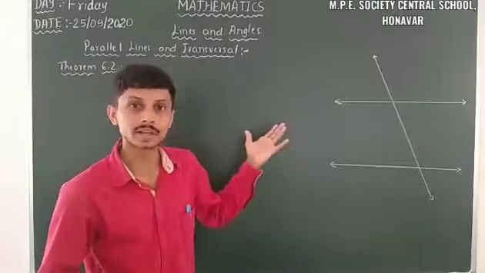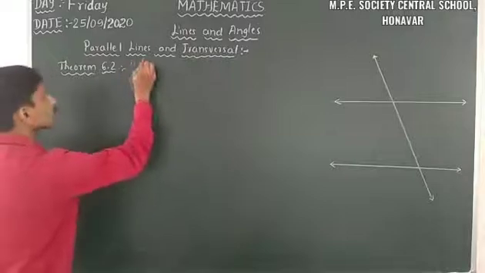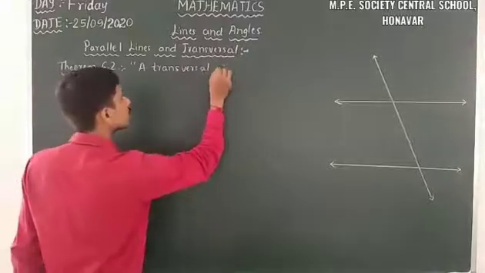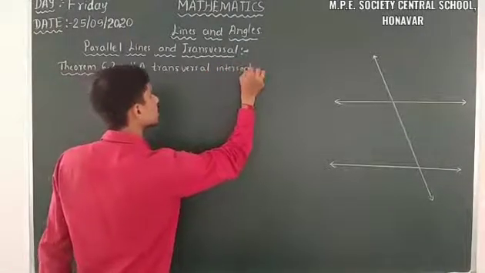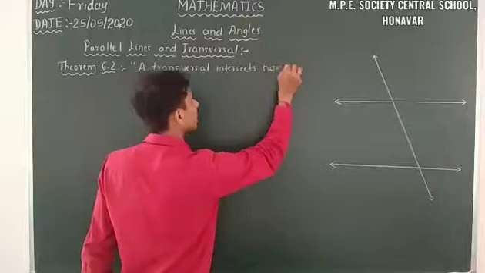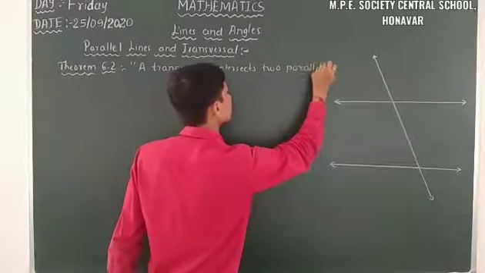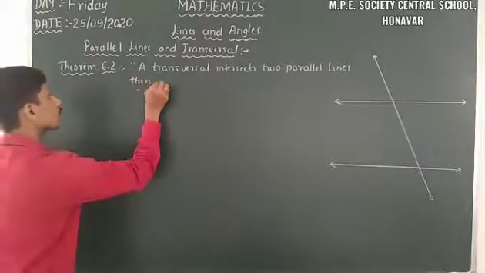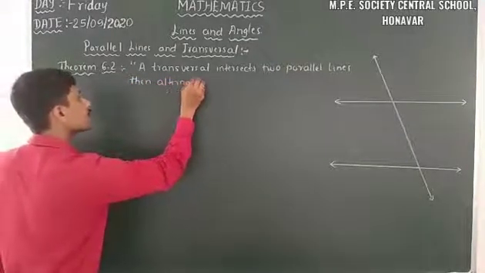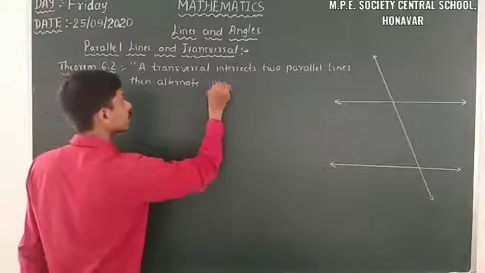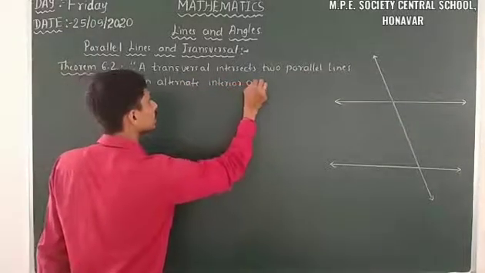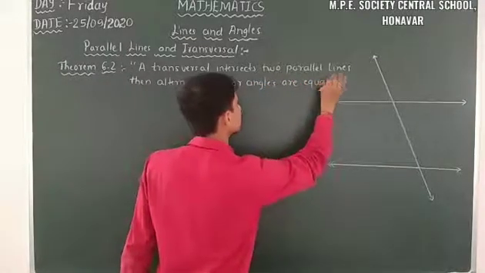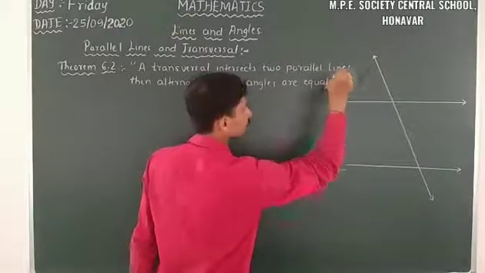So firstly we have to write the statement. What is the statement here? A transversal intersects two parallel lines, then alternate interior angles are equal. So we have to prove that.